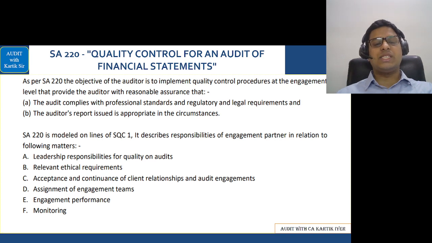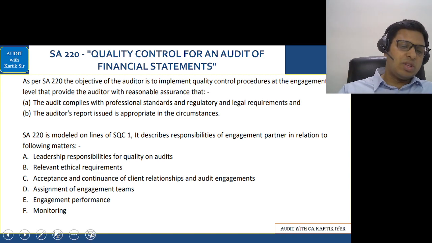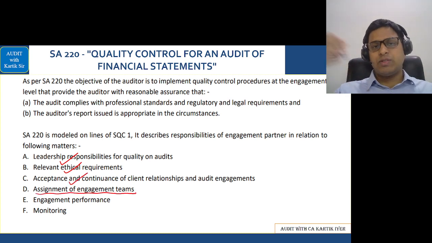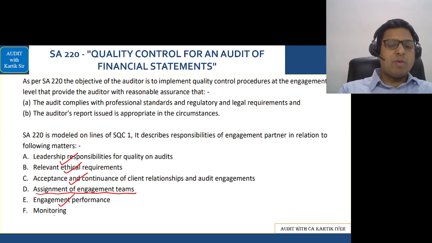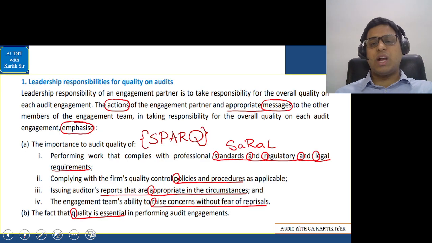Now, in this case, you will understand that in SA 220, you're doing something called quality control for an audit of the financial statements. If you see, the main points are the same: leadership responsibility, ethical requirements, acceptance conditions of client relationship. In place of human resources, they have given assignment of engagement teams, because the team members will go and do the work. Then you have engagement performance, and finally you have monitoring. Same points are there.